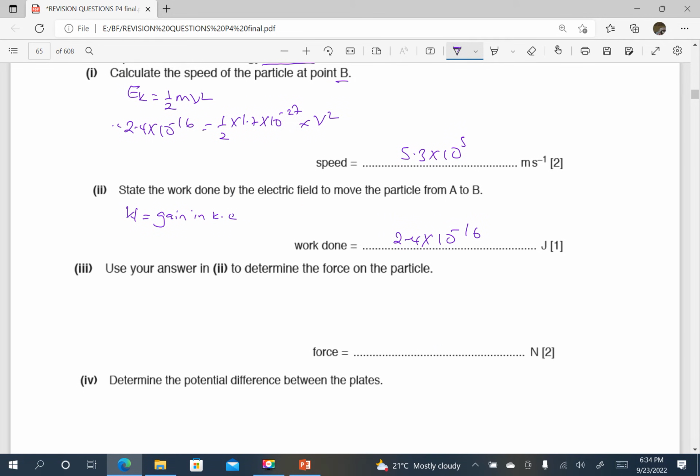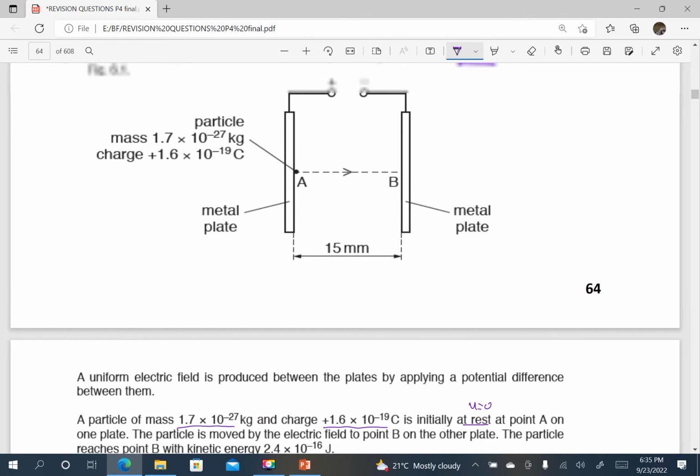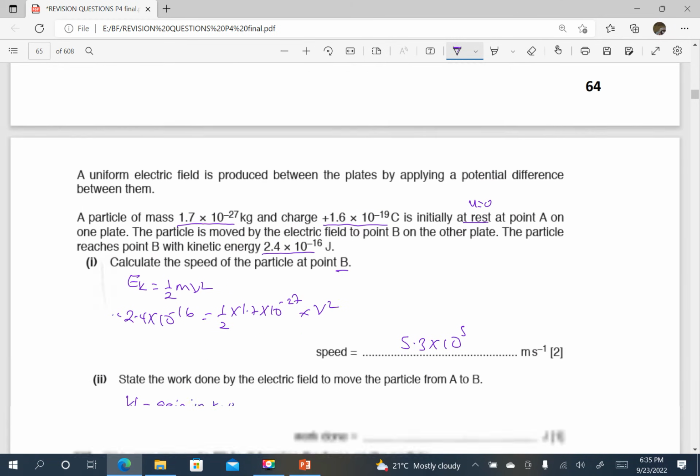Use your answer in Roman 2 to determine the force on the particle. Also remember, work done to move from A to B could be given as force times distance in the direction of the force. So since the work done has been given as 2.4 times 10 power negative 16, this would be equal to the force times the distance moved, which is the separation of the plates, that is 15 millimeters.